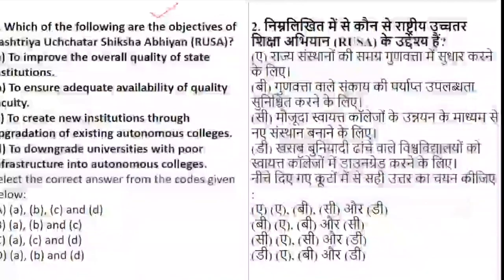The options are: to improve the overall quality of state institutions, to ensure adequate availability of quality faculty, to create new institutions through upgradation of existing autonomous colleges, or to downgrade the universities with poor infrastructure into autonomous colleges.